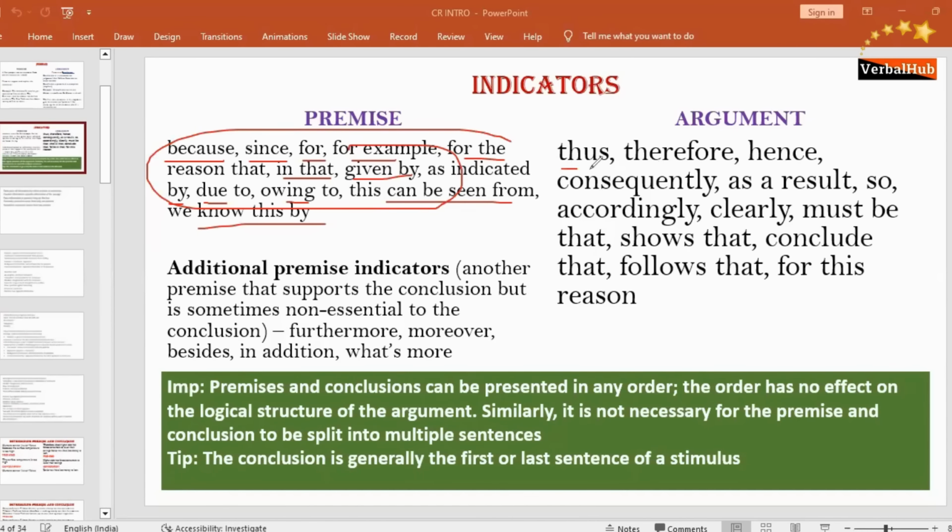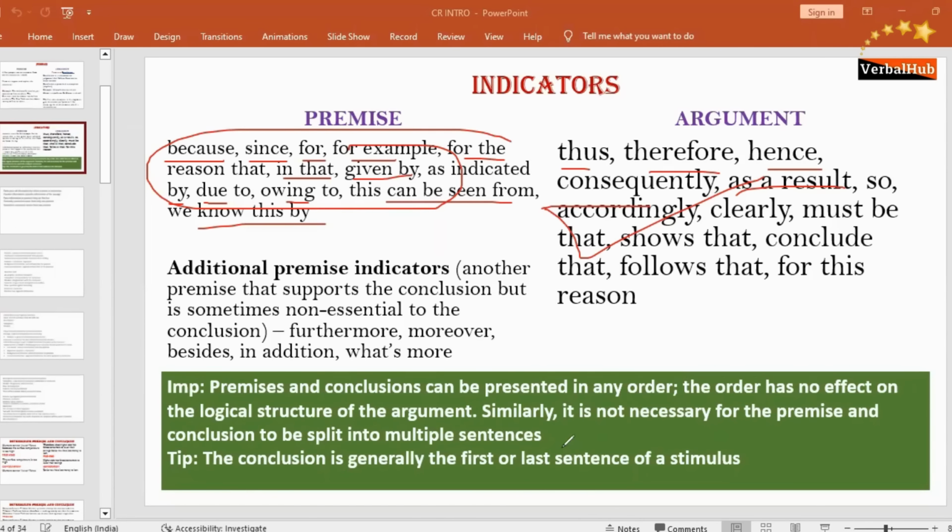On the other hand, if a sentence begins with thus, therefore, hence, consequently, as a result, so, accordingly, clearly, must be, that, shows that, conclude that, follows that, for that reason, for this reason, they are markers of conclusion. So they are a part of the conclusion.